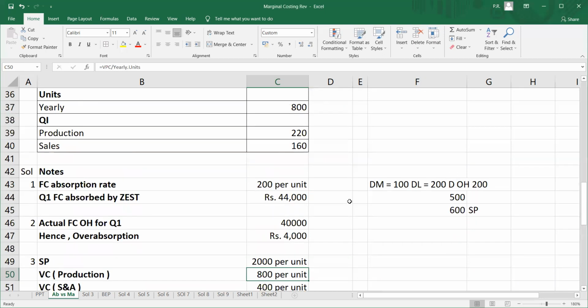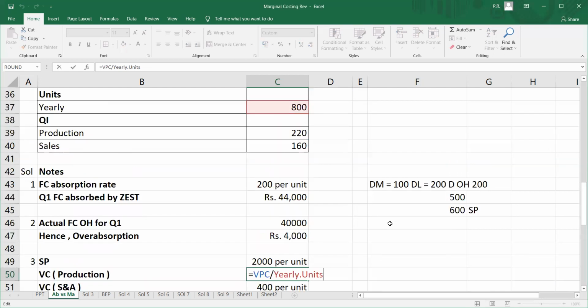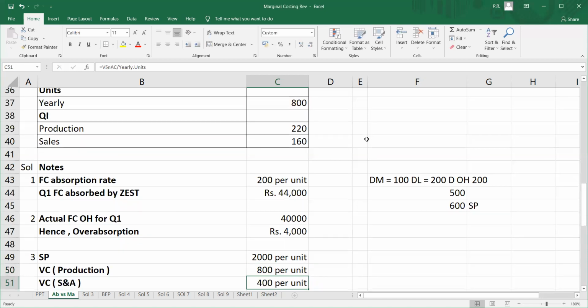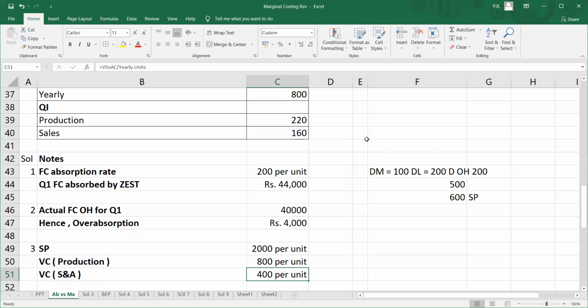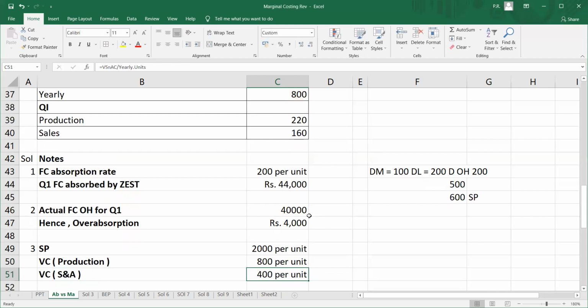My variable cost of production, how will you get this? It's very simple. 6 lakhs 40,000 divided by units produced yearly, which is 800. So this is my variable cost of production. And I also have variable cost of selling and admin expenses. Similarly, the variable cost given to us is 3,20,000. I'll divide it by 800 units, so I will get 400 rupees per unit. My selling price is rupees 2,000. I'm simply doing sales divided by number of units. Over here, I'm doing cost divided by number of units. So I get the variable cost of production per unit and the variable cost of selling and admin per unit.